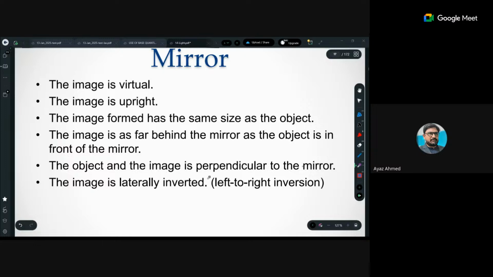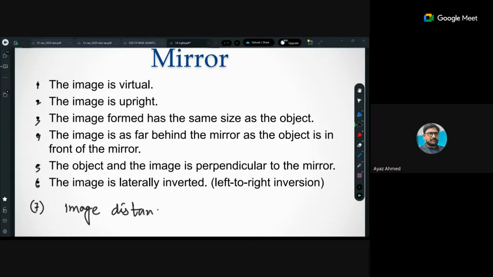The object and the image are perpendicular to the mirror, but the image is laterally inverted. Left of the image is right of the object. So if you believe all these properties, 1, 2, 3, 4, 5, and 6, these are the 6 properties which are there. I can draw one more for you. 7, the image distance is always equal to the object distance from the mirror.